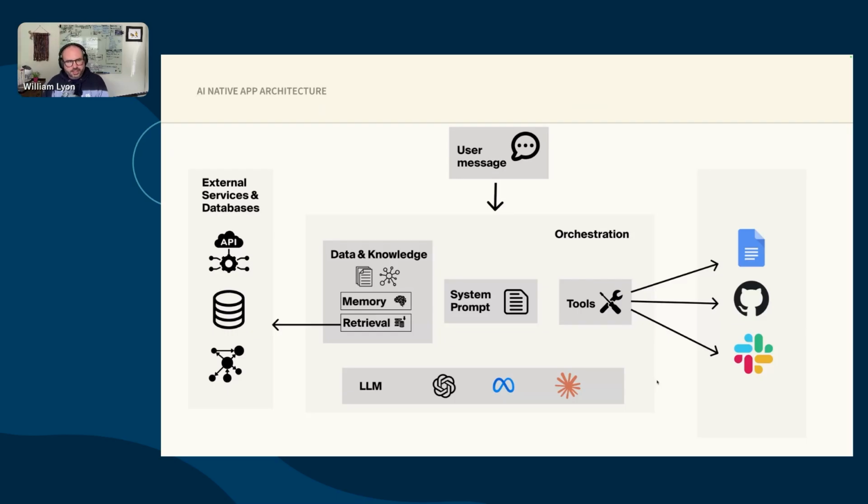If we extend that concept a little bit and look at what a rough architecture for your typical agent looks like, it's something like this. There's an orchestration layer that's orchestrating user messages, system prompts, tool calls with your LLM. How do we use tools? Well, we use it to interact with external services. Like maybe I'm building an agent that has access to my GitHub and is going to, I don't know, post messages in Slack when I do a release or something like that.